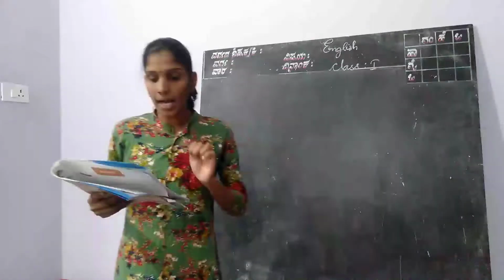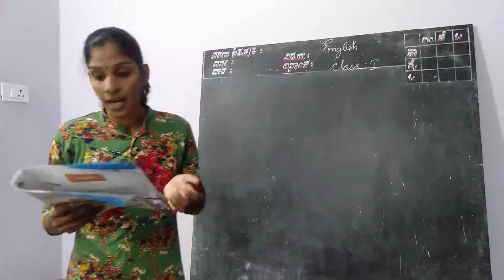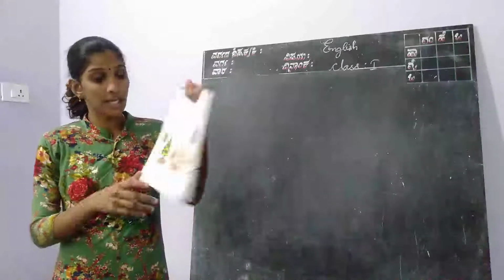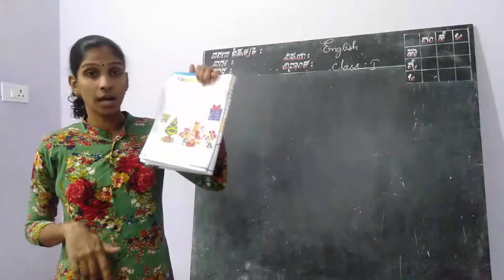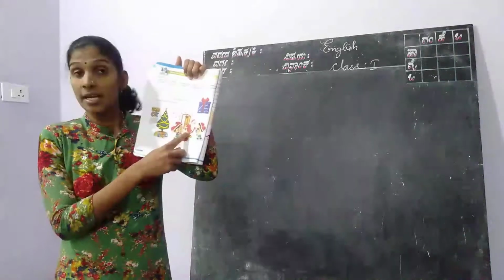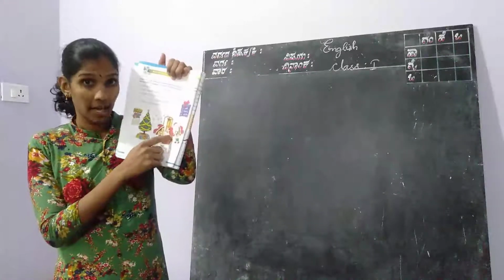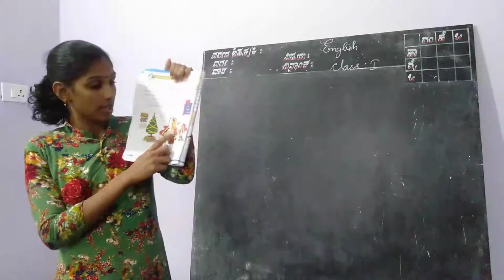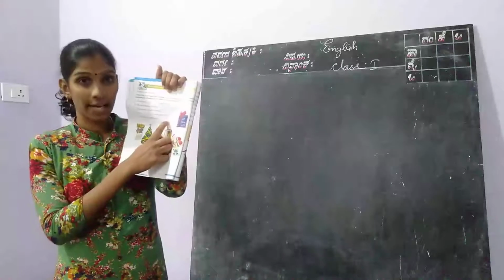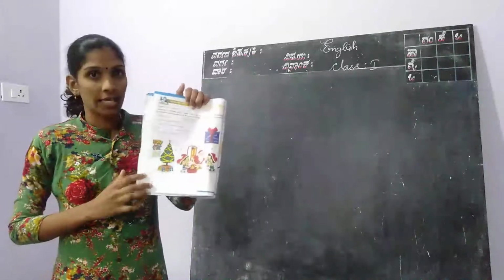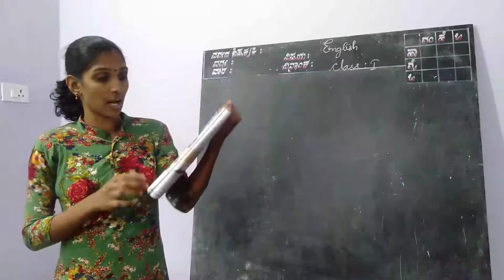Next, last sentence: the children are standing around dash. Who is there? Christmas father is there, right? We can say Santa Claus. So we can write there Santa. Children are standing around Santa, S-A-N-T-A, Santa. Okay, these are the answers.